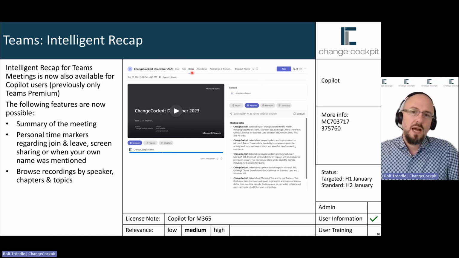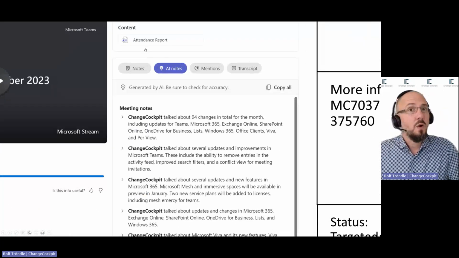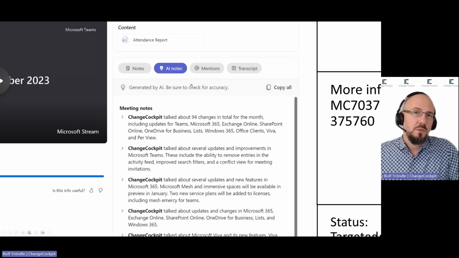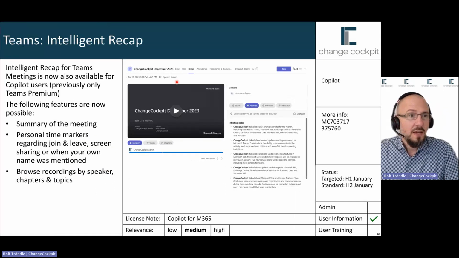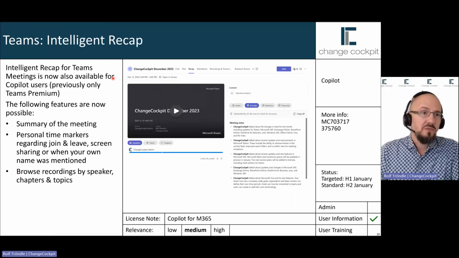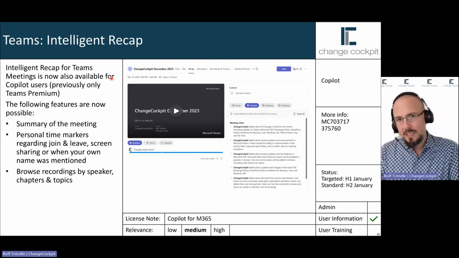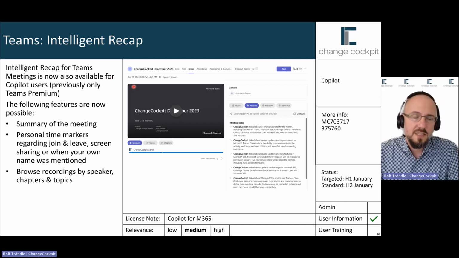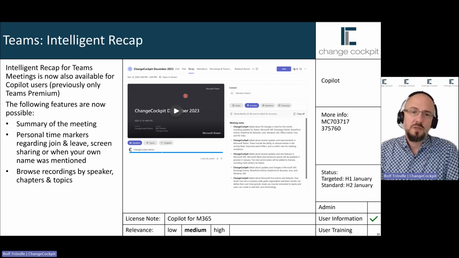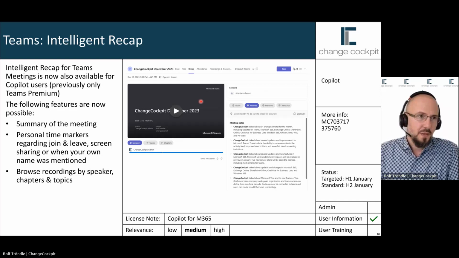In the meeting chat, you have the new Recap tab. And within this Recap tab, this is always available, but if you have Teams Premium or the new Copilot for Microsoft 365, you also get the AI notes and the AI features within. So that's where you will find it. And additionally to Teams Premium licenses, you will get it also if you have a Copilot for Microsoft 365 license. You don't need a Teams Premium license for this particular feature anymore.